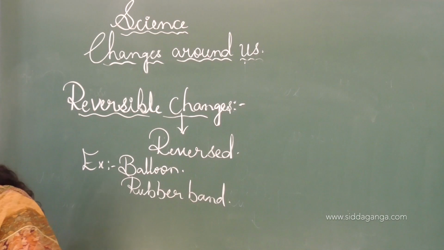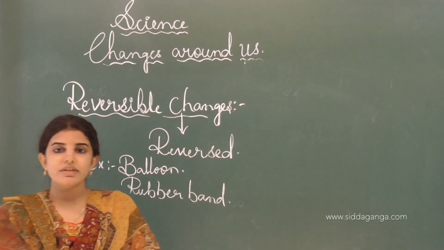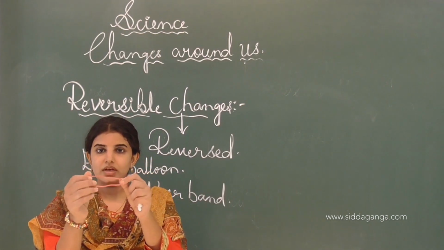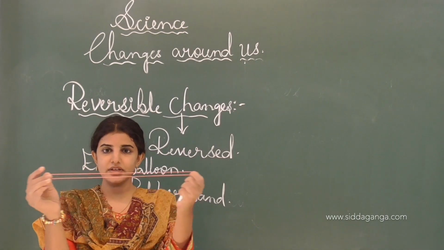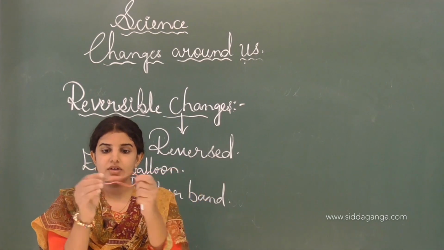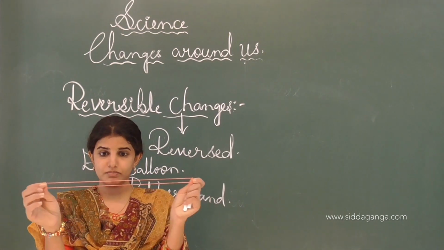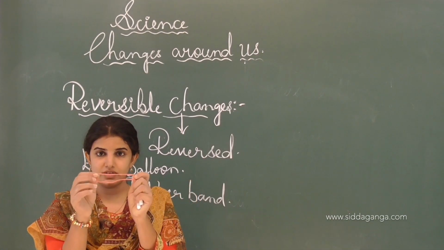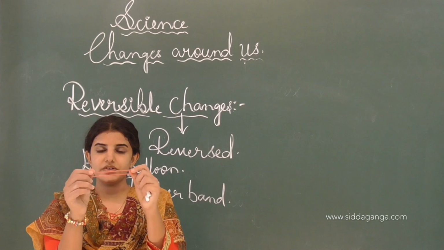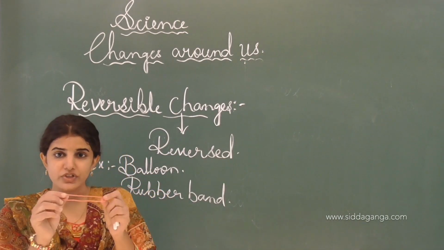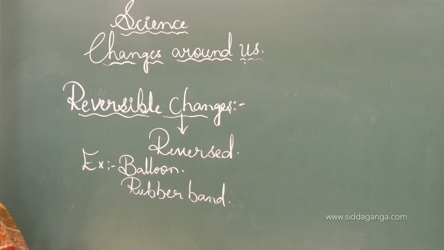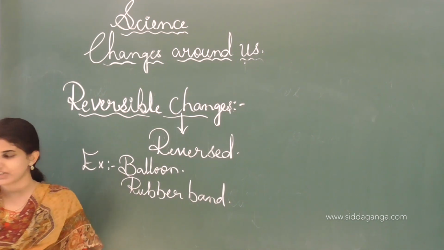And also next one is, as I told, the rubber band. Consider this is the rubber band. It is as it is. If I stretch the rubber band like this, the size and shape of the rubber band will change. And if I release the stretching, it will come back to its original position or original size. Such changes are called reversible changes. These are the examples of a reversible change.